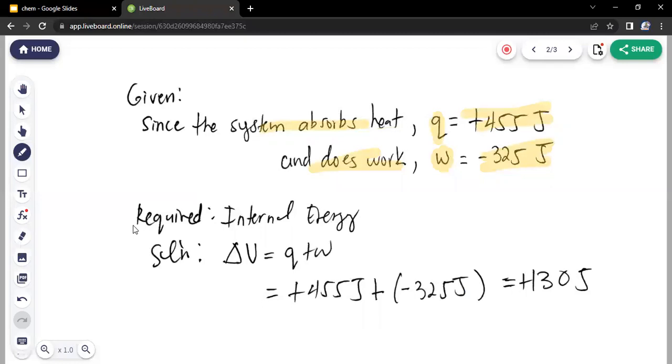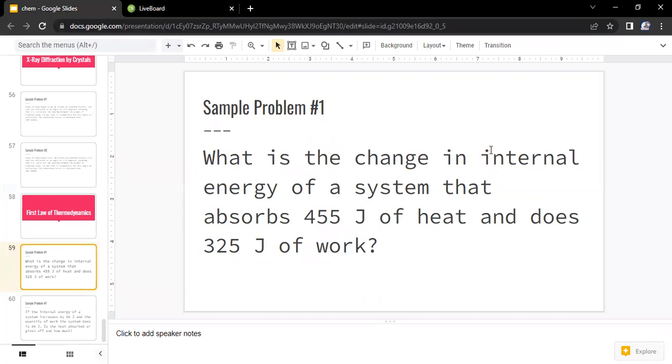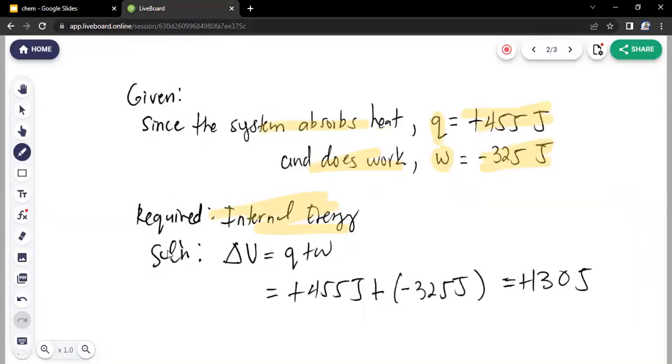Now, the required or missing value is the change in internal energy. We are looking for that. The solution is this: the change in the internal energy of the system is equivalent to the value of the heat plus the value of the work. Substituting, the value of the heat is plus 455 joules, plus negative 325 joules for the value of the work W. Solving that, the answer is positive 130 joules.